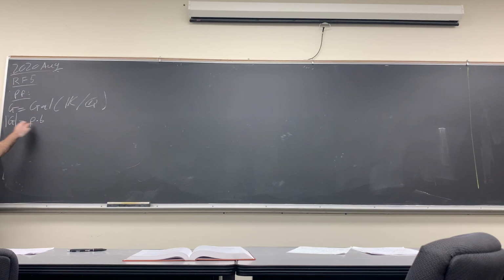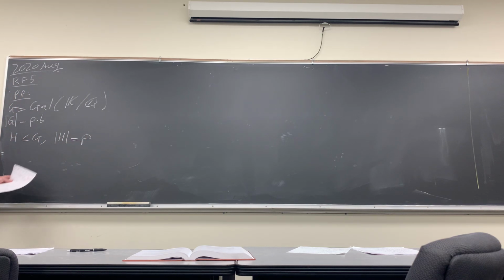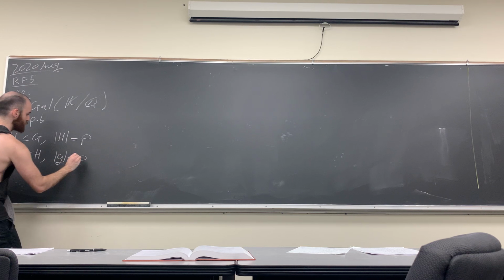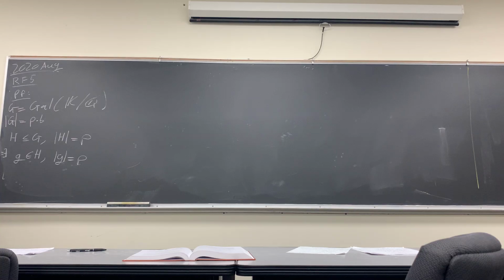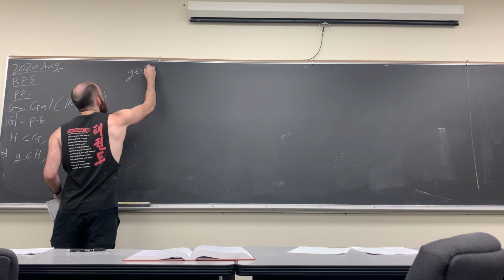Because we have a finite group, we can find a subgroup H of G whose cardinality is equal to P. It exists somewhere in there, cosets. And then there exists some element, we're going to call it g, in H, where the order of g is equal to P. So we have found an element g in G which is of order P.